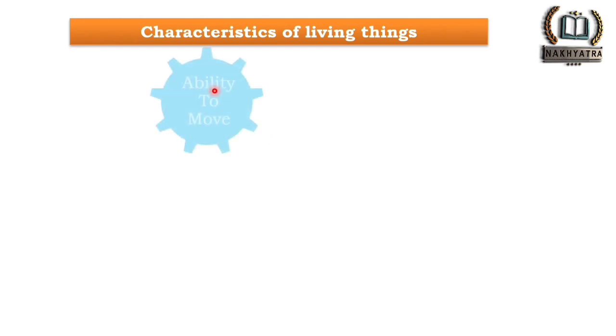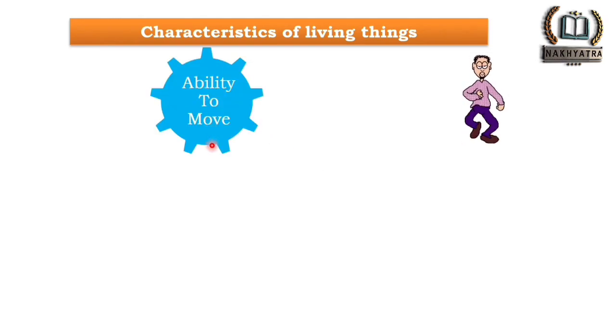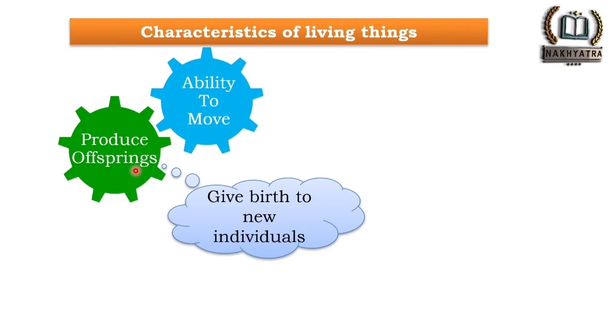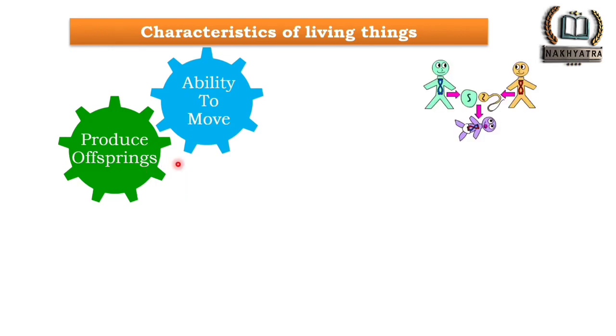So characteristics of living things, like the ability to move. Living things like humans, animals, they have the ability to move. Now the second characteristic is to produce offspring. So they can give birth to new individuals. Living things, be it humans or animals, have the ability to produce new individuals.